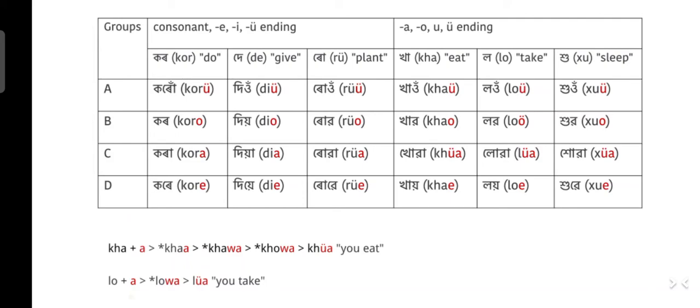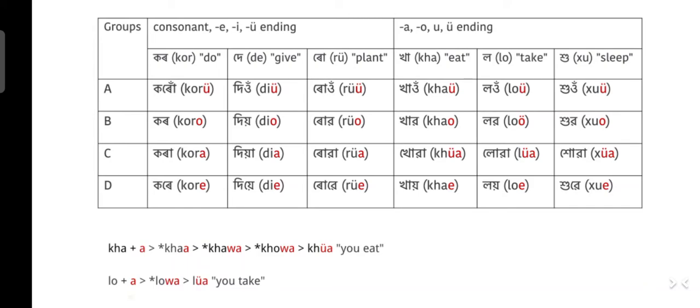And similarly for law, law means to take. Moi lo means I take, or ami lo means we take. Toilo. Here the o ending is slightly different, it becomes o because it follows another o.